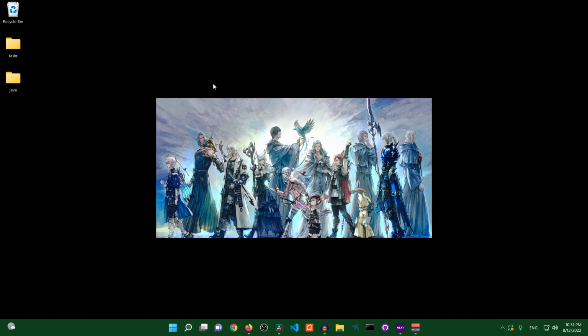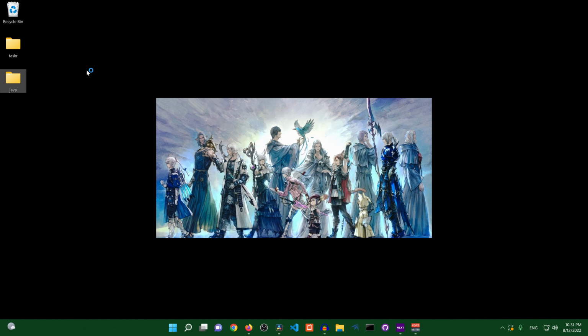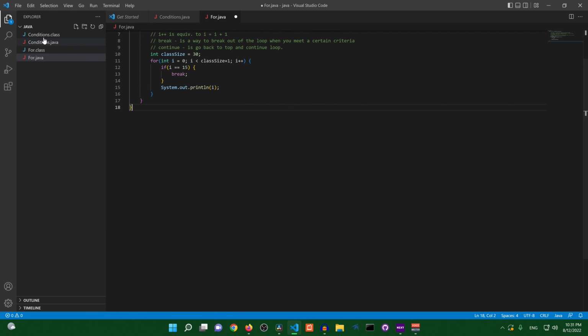Let's go ahead and open up our Java folder again with our IDE. So I'm going to go ahead and pop right into it. Let's go ahead and make a new file. We're going to click the little plus sign in the top left corner. And this one's just going to be called while.java.